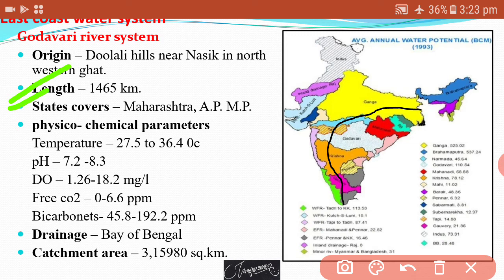Bicarbonates are between 45.8 to 192.2 ppm. And finally, this river Godavari meets the Bay of Bengal, and the total catchment area is about 3,15,980 square kilometer.